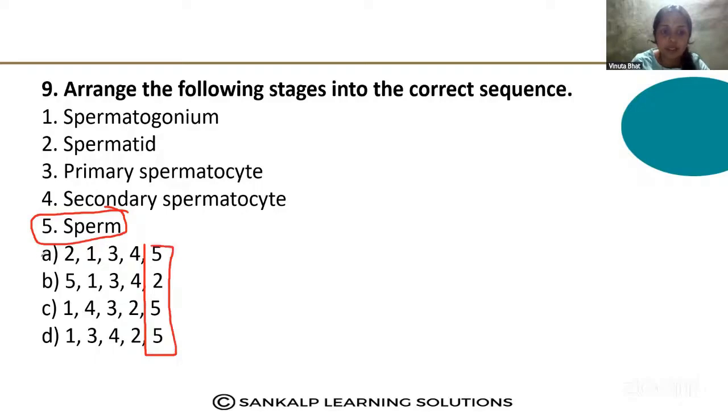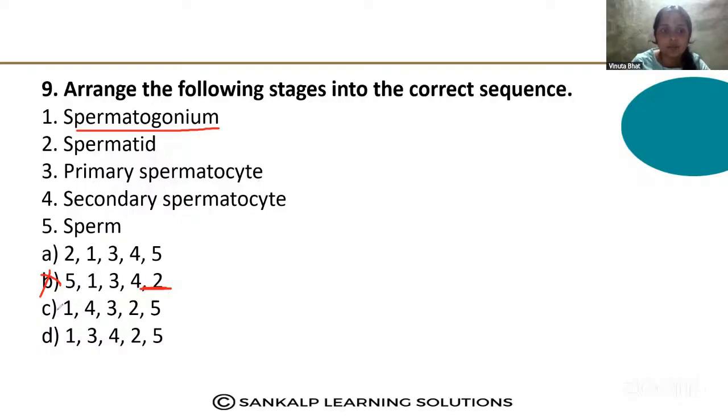Option A, option C and option D. Option B is the wrong one because 5 is not at the last. Sperm is at the last. Spermatogonium is the male germ cell, which undergoes maturation and growth and forms the primary spermatocyte.